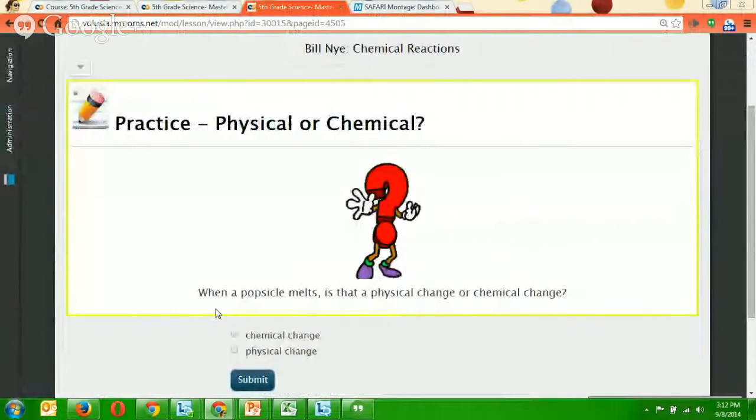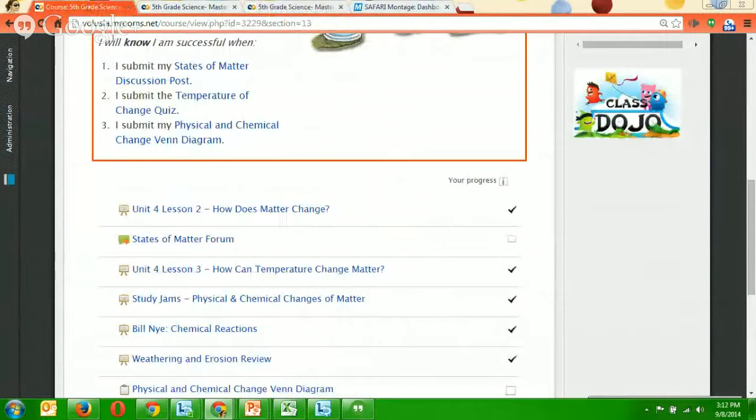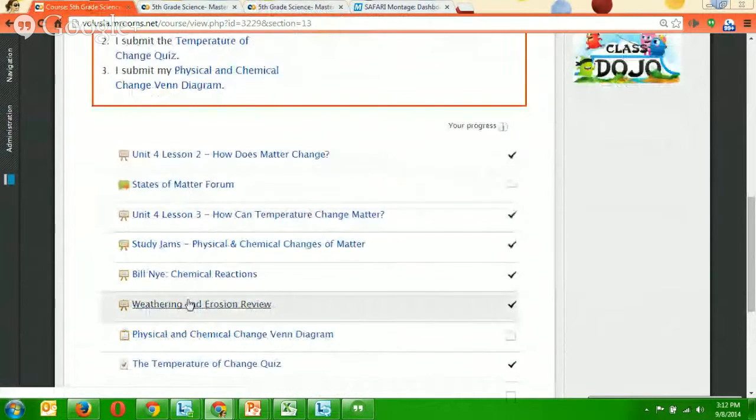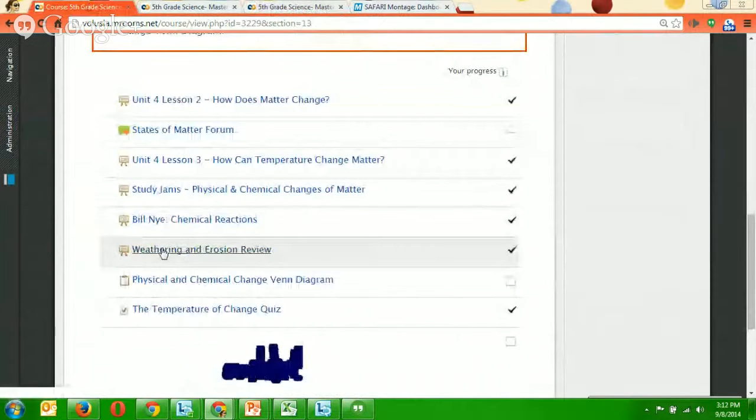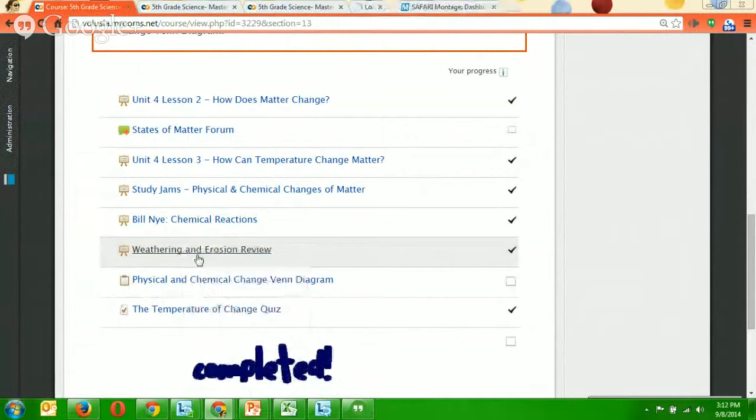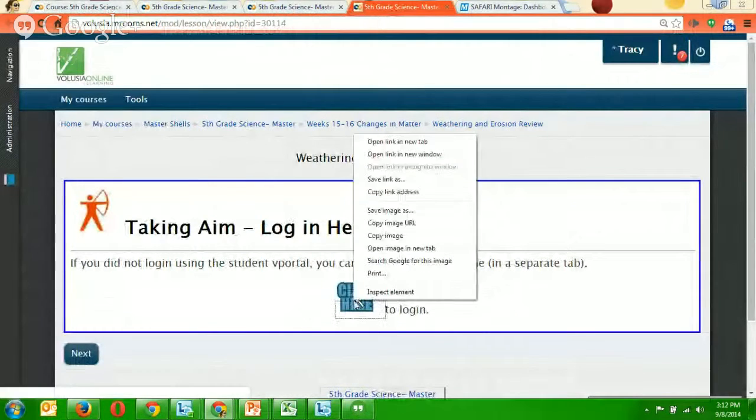You've got a question. It says, when a popsicle melts, is that a physical or chemical change? And you click it and submit. After that, go back to your list. After Bill Nye, the science guy, chemical reactions, you've got weathering and erosion review. Right-click, open in a new tab. Let's take a look. Log in here.